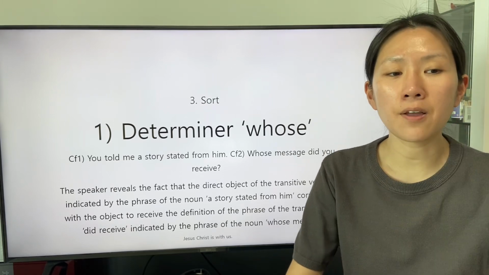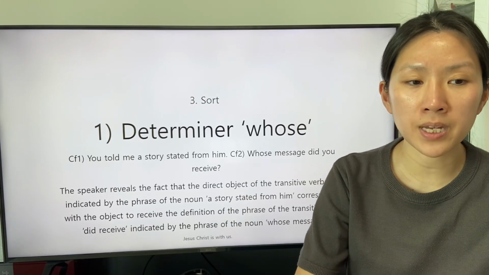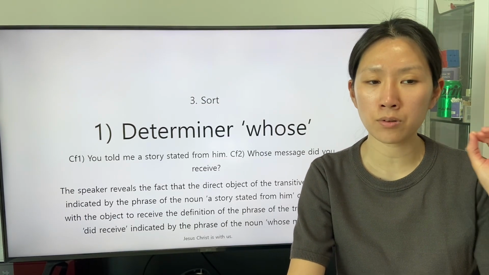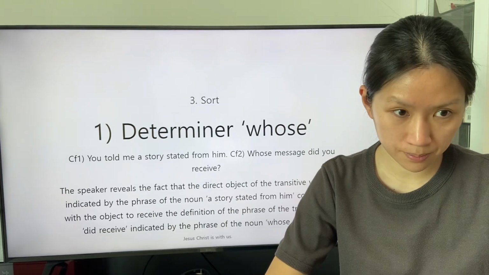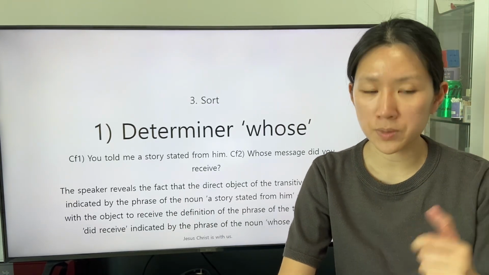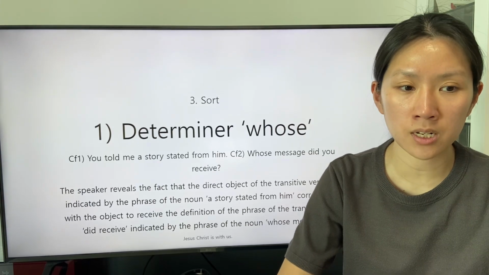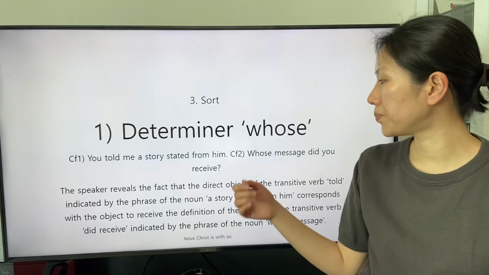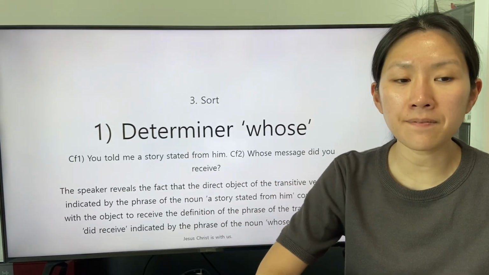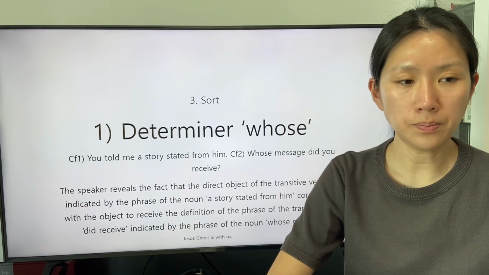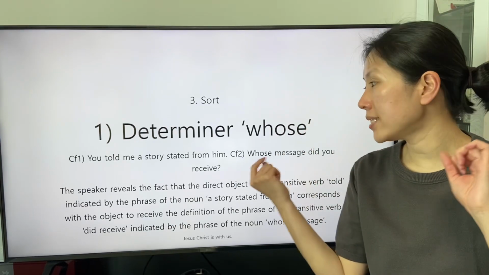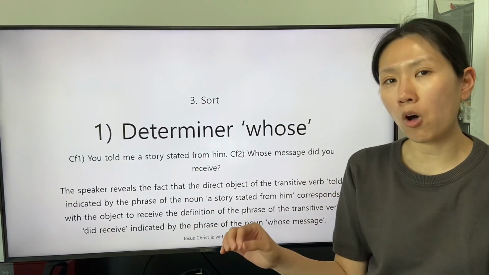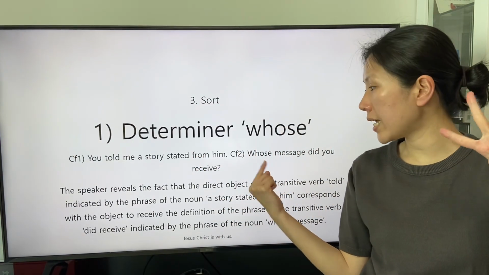The speaker reveals the fact that the direct object of the transitive verb told, indicated by the phrase of the noun, a story stated from him, corresponds with the object to receive the definition of the phrase of the transitive verb did receive, indicated by the phrase of the noun whose message. The speaker links the subordinate clause to the main clause with the accordance between the two indications.